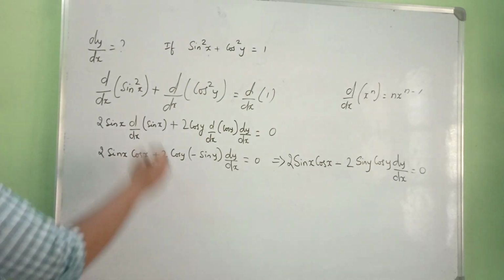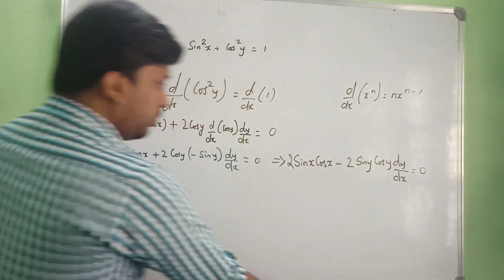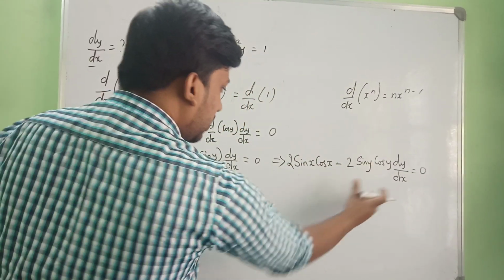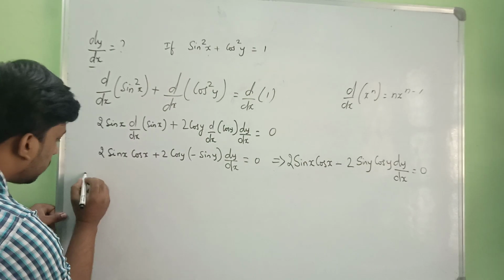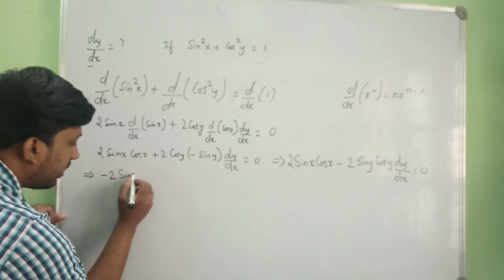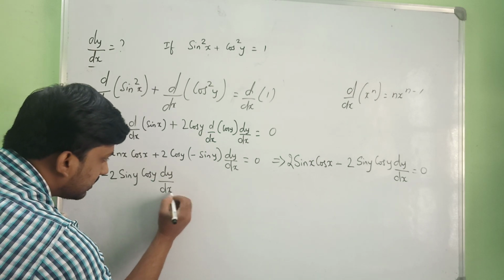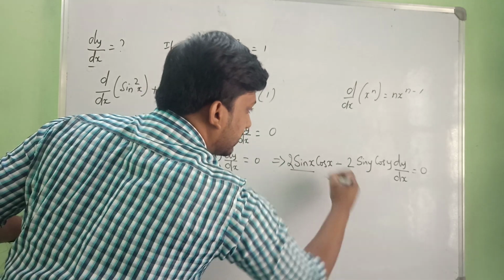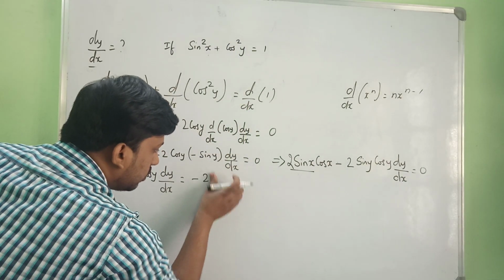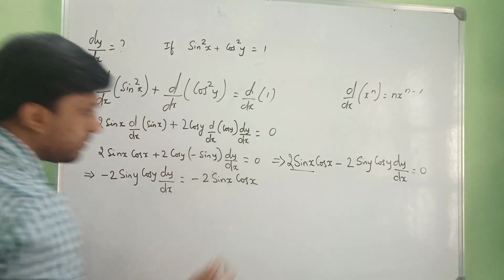Okay, now we are going to find dy by dx, right? Since this has minus, I am going to change that side. Anything is fine. Okay, let me keep this side only. So that implies minus 2 sin y cos y dy by dx is equal to, if I send this to that side, it's going to become minus 2 sin x cos x.